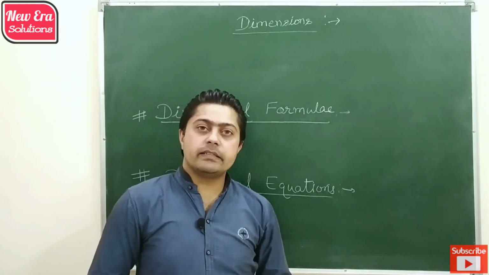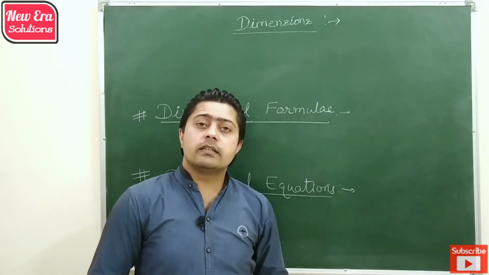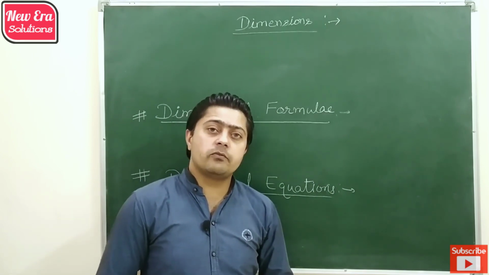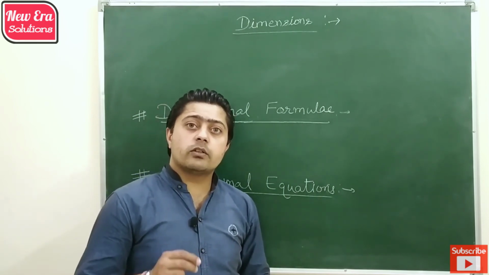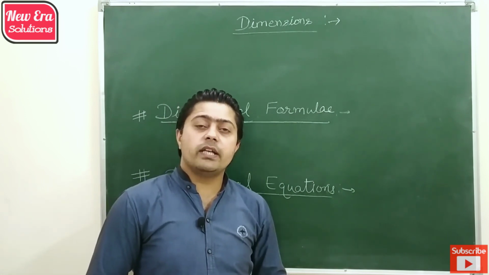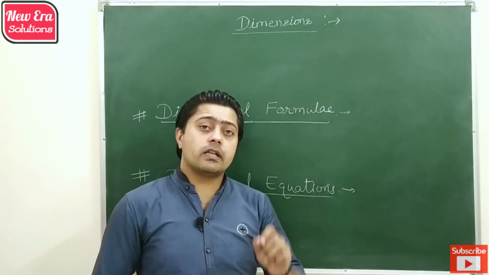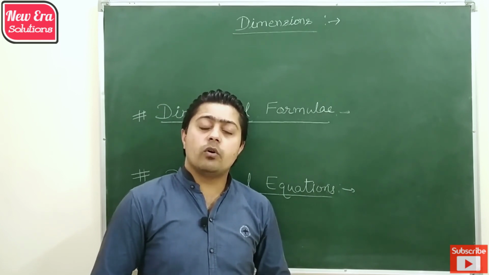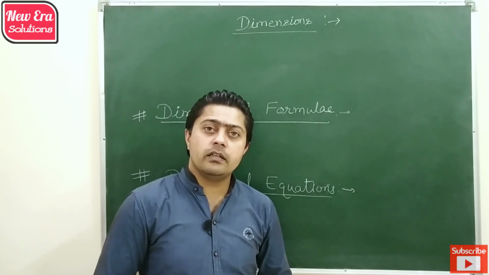So the first topic is dimensions. As we already studied in the SI system of units, there are 7 fundamental physical quantities or 7 fundamental units which are used to express all physical quantities, whether they are fundamental or derived, for which we have to multiply or divide the fundamental units. So dimensions are basically those powers of fundamental units or quantities which are raised to express any other physical quantity.